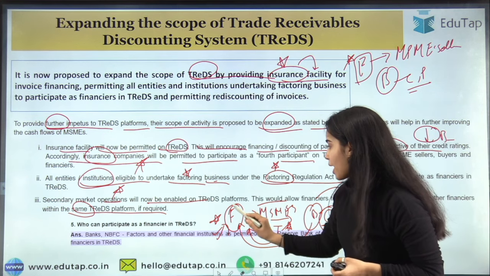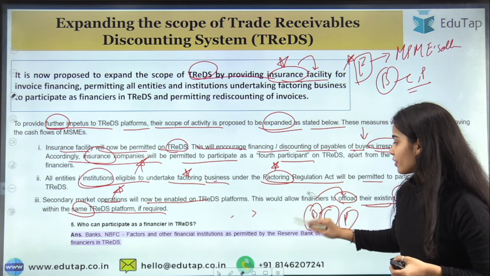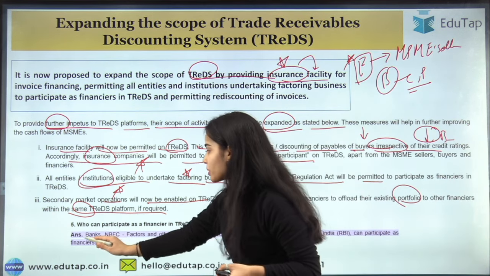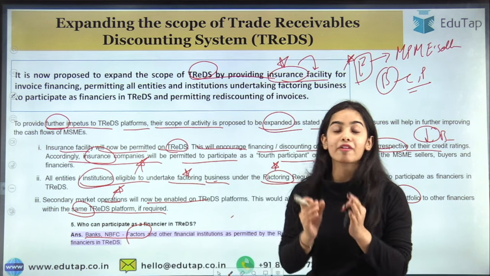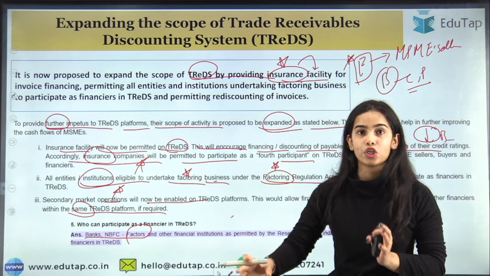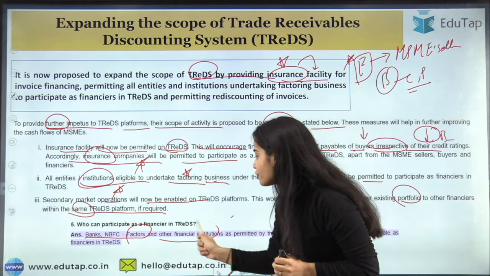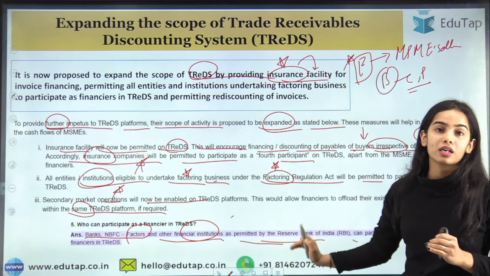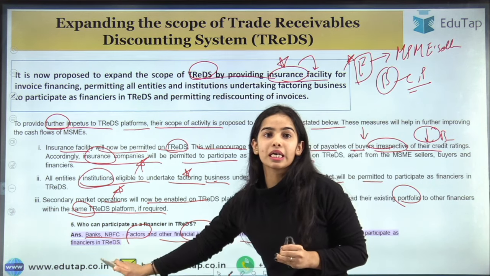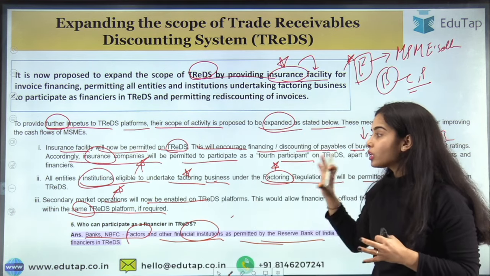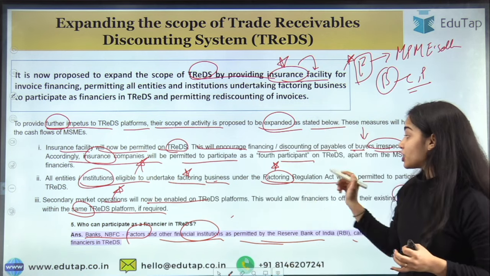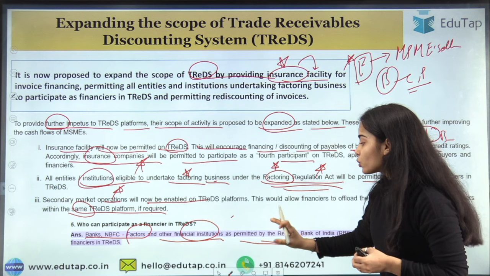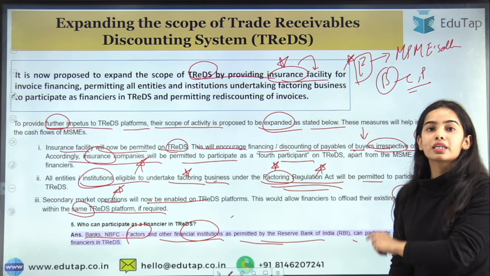So before, only these financiers were allowed: the banks, the NBFC factors, the NBFCs that have the factoring business license, only those NBFCs. And the other financial institutions as permitted by the Reserve Bank of India were allowed to participate as financiers in the TReDS. But now all the entities or the institutions that are eligible under the Act will directly be allowed to work under the TReDS. They do not have to take separate permission from the Reserve Bank of India.